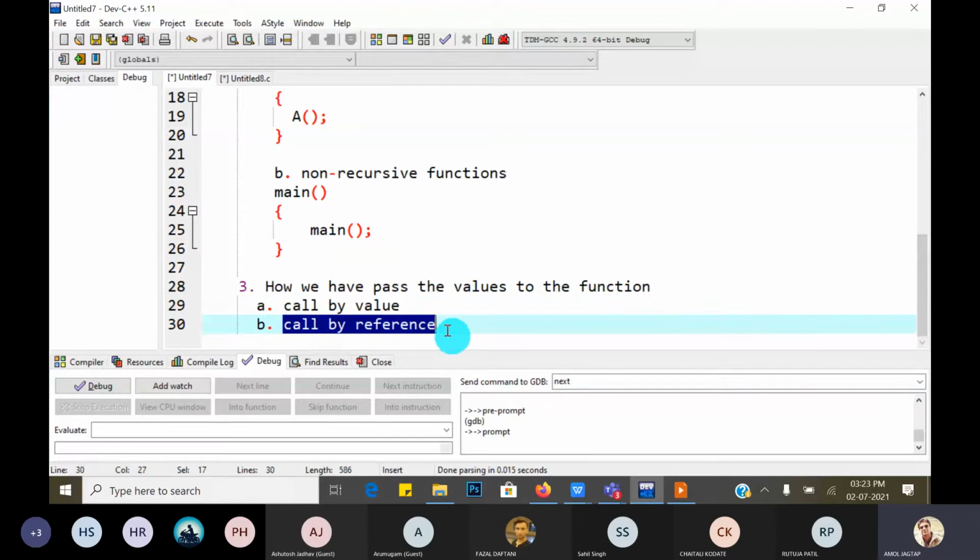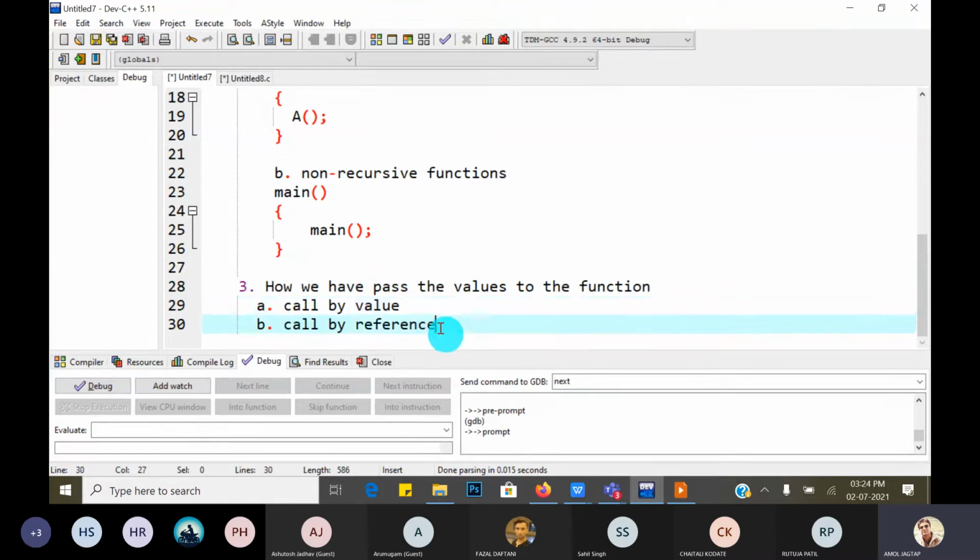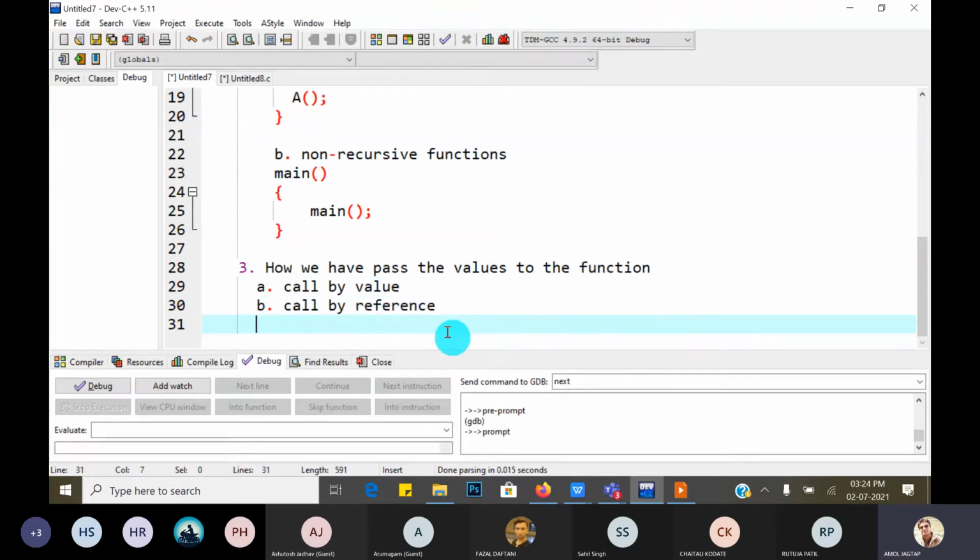In call by reference, that value's address location, that is the memory location allocated to that variable, we have to pass. We will see examples on that. I will show you how we can pass.